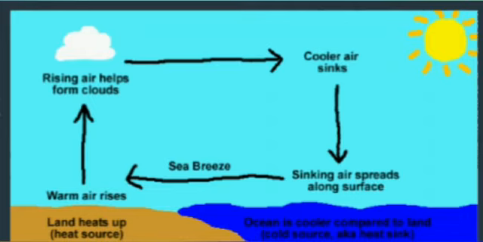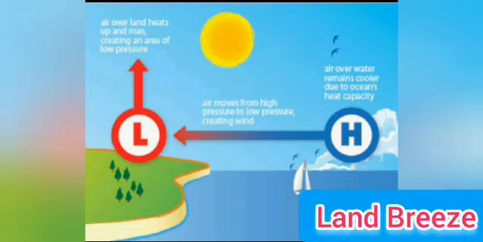Land breeze. After sunset, the land cools quickly, but the sea takes a much longer time to cool and remains warm. The air over the sea remains warmer than the air over the land. It rises up. This causes a current of air to flow from the land out to the sea. This is known as the land breeze.